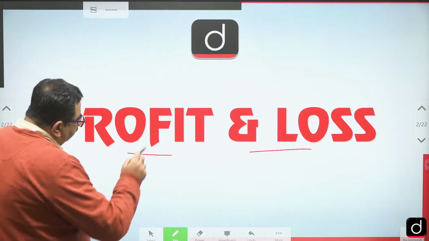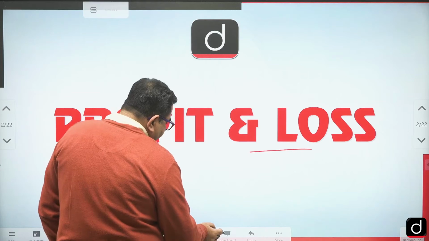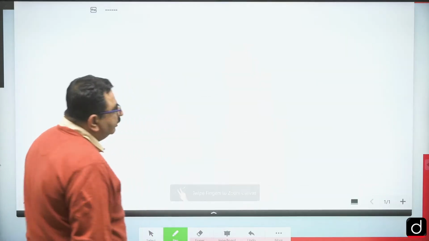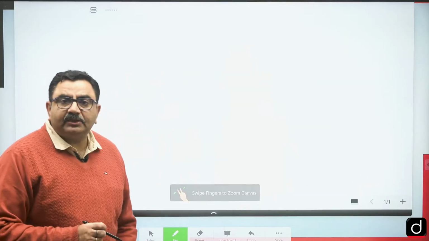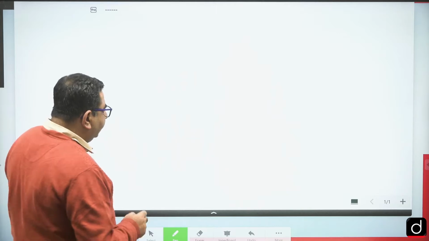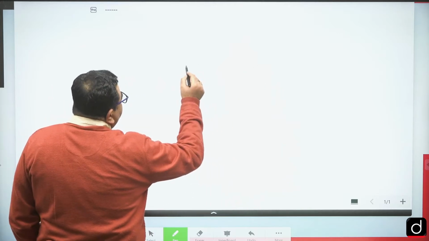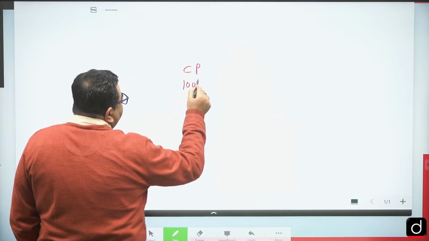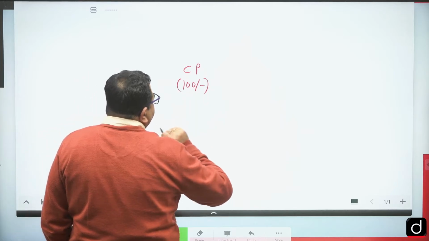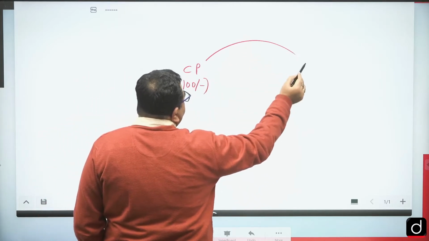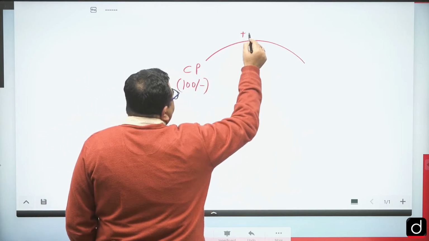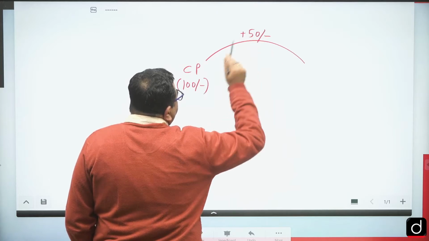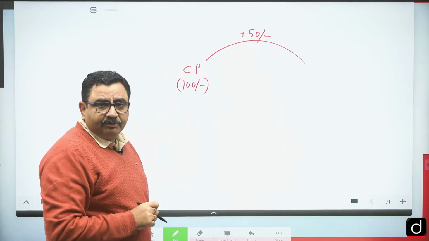Before we jump to the questions, let's see 1 or 2 very basic things in profit loss and discount. We know some basic terms, like cost price. Suppose the cost price of an article is 100 rupees, and I increase this cost price by 50 rupees.